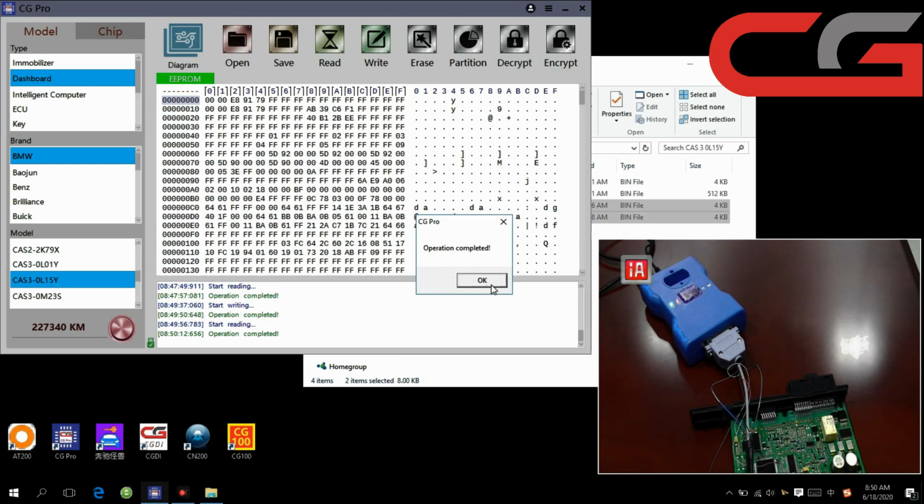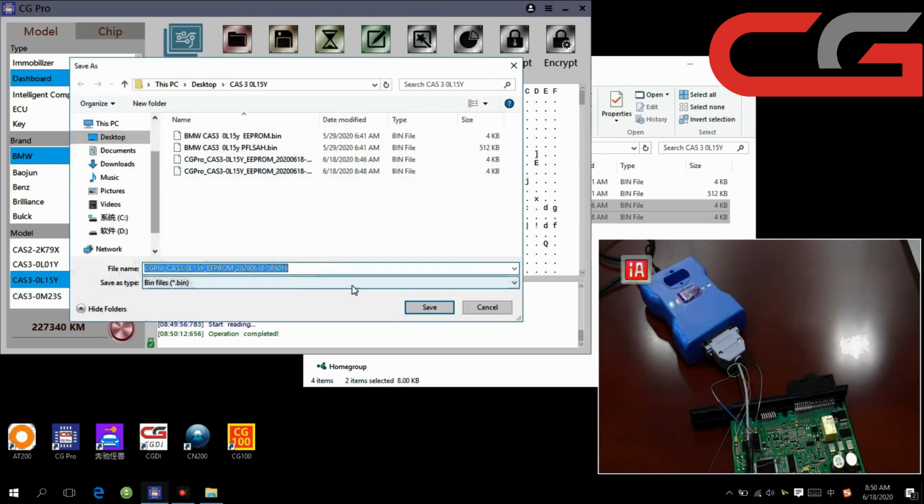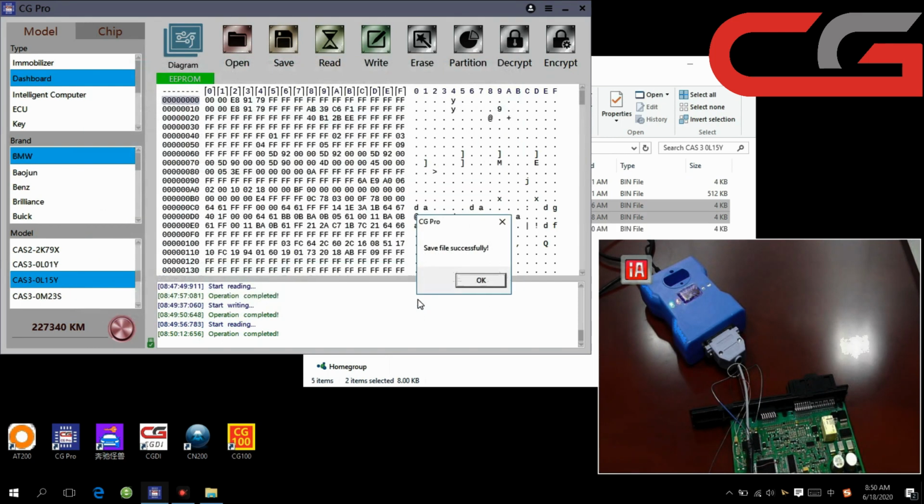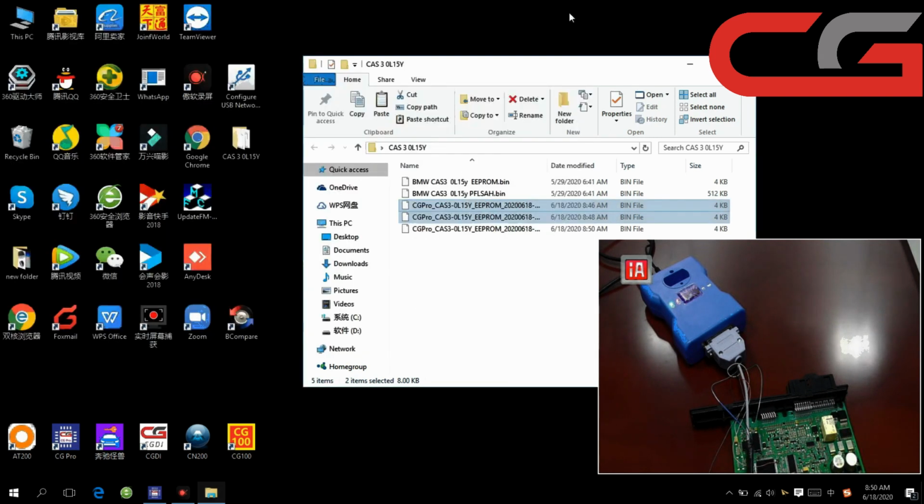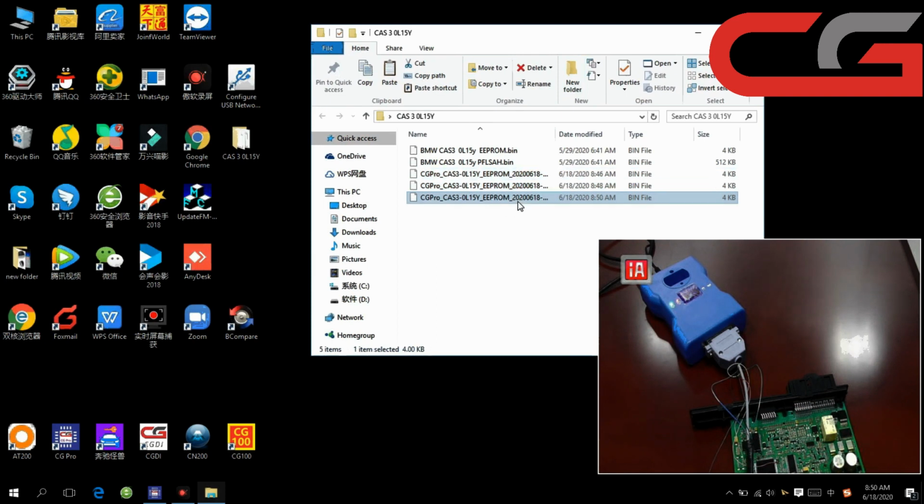Operation completed. Click OK. We save it. Click OK. Then we choose this file. The time here, this is the newest, and this one. We compare with the original file.